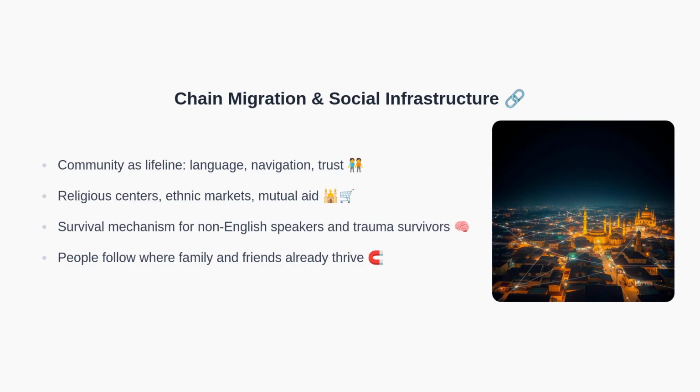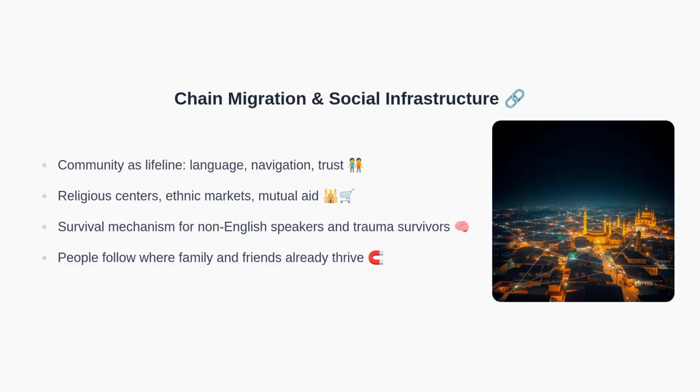Now, chain migration and social infrastructure become the unstoppable force. Living near compatriots offers language support, cultural familiarity, and trusted guidance for navigating schools, healthcare, and public services. Religious centers, ethnic markets, and mutual aid organizations reduce friction during the hardest months of adjustment. For those arriving with limited English proficiency or carrying trauma, proximity to trusted networks is a survival mechanism. As relatives and friends share housing leads and job referrals, more people choose the same neighborhoods.